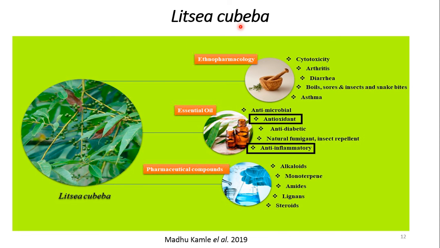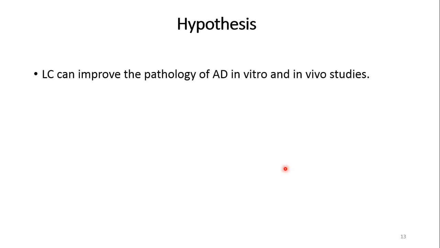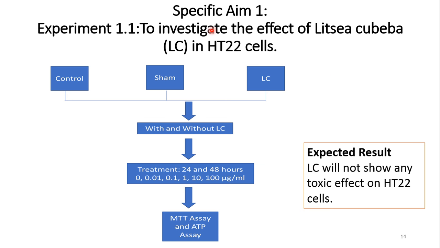Litsi-Kibiba is a medicinal plant and it has antioxidant and anti-inflammatory effects. So for this purpose, I am going to use LC as a medicinal drug for Alzheimer's disease treatment. Hypothesis. LC can improve the pathology of AD in in vitro and in vivo studies. For in vitro studies, I am going to use 8022 cells, and for in vivo studies, I am going to use 3xTg AD mice.